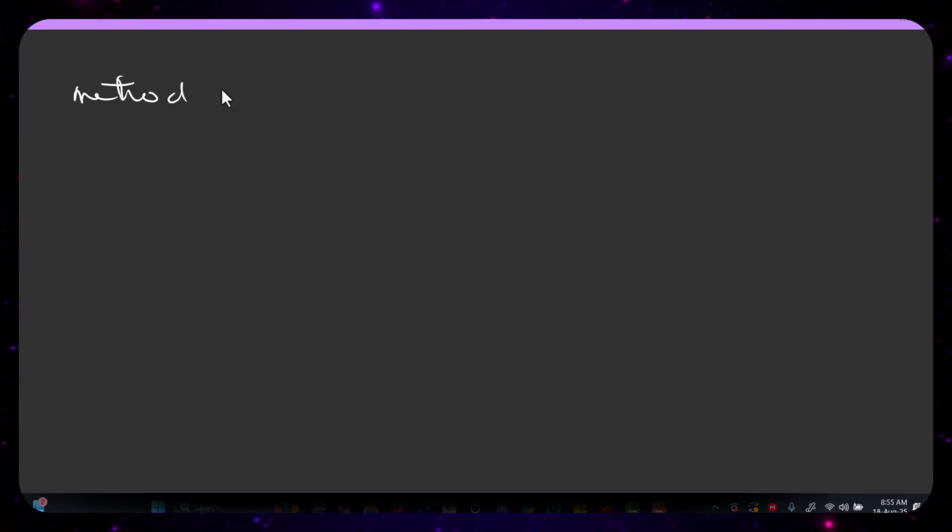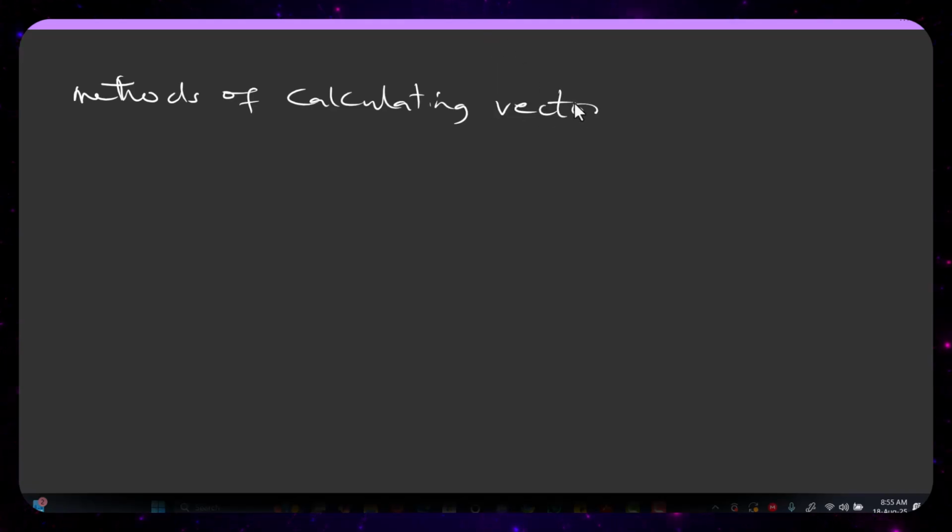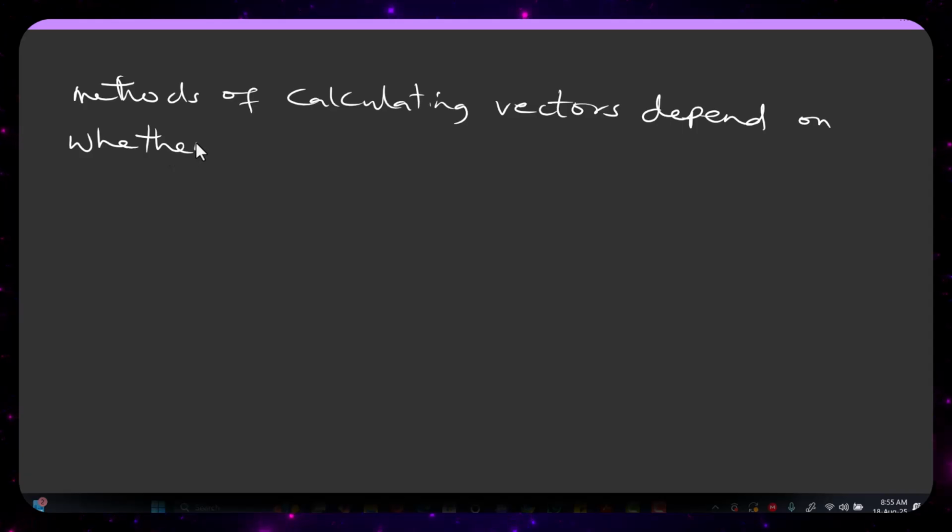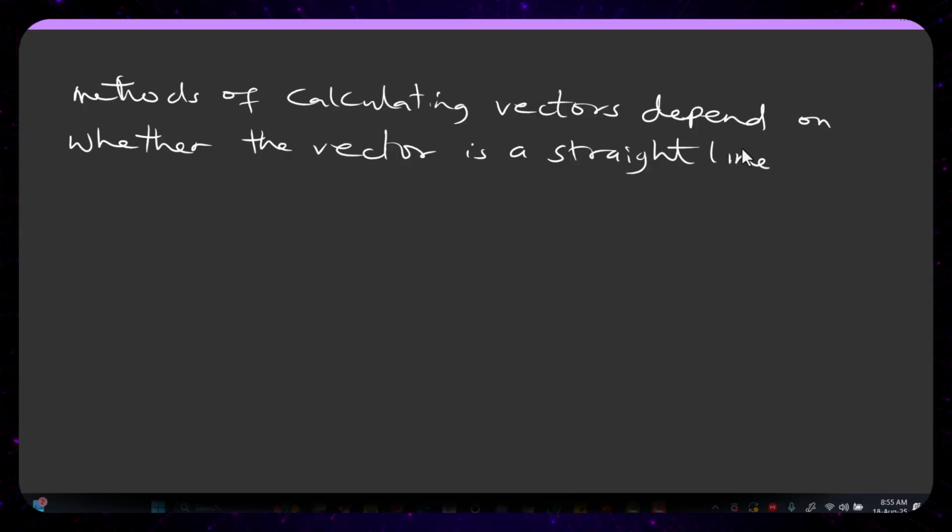So we have methods of calculating vectors that depend on whether the vectors are in a straight line, or at an angle to each other.